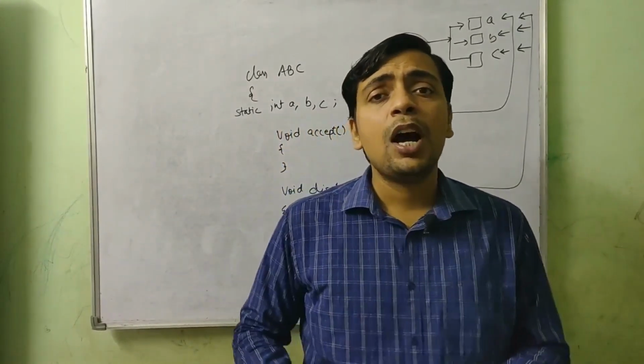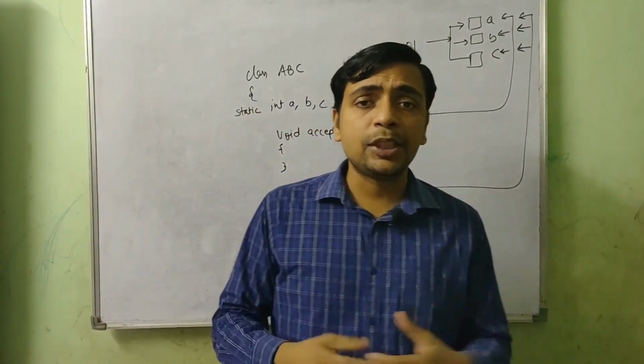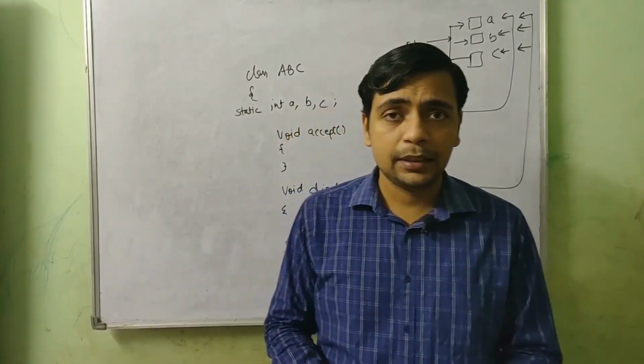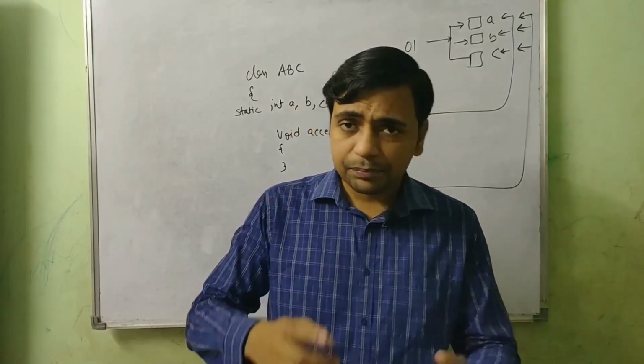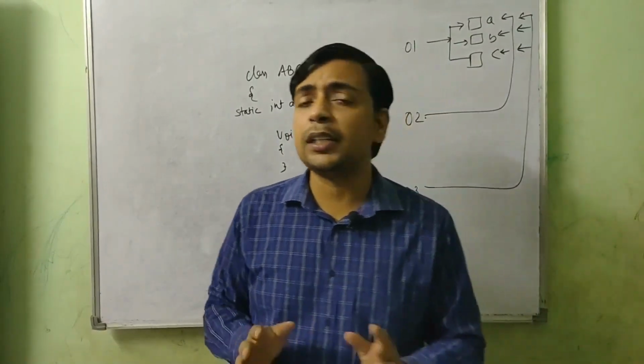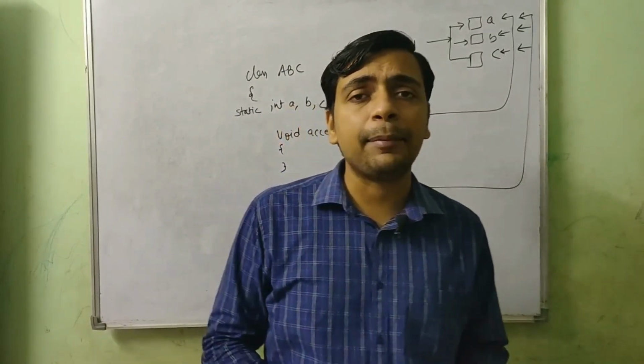Now the question is, what do you mean by the signature of a method? The signature of a method is actually the parameters of the method. And when we say signature, we are never talking about the return type. So return type is not part of the method signature, only the parameters.